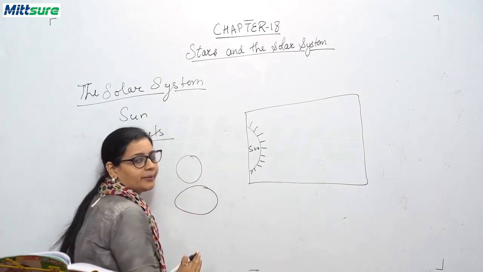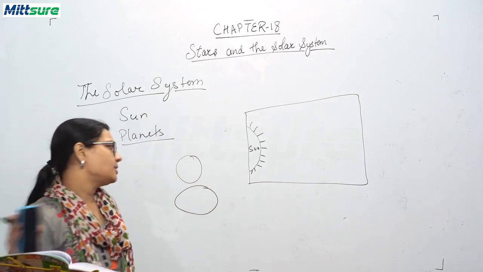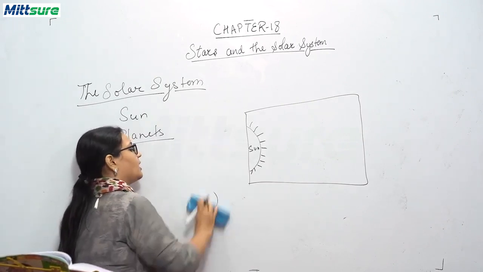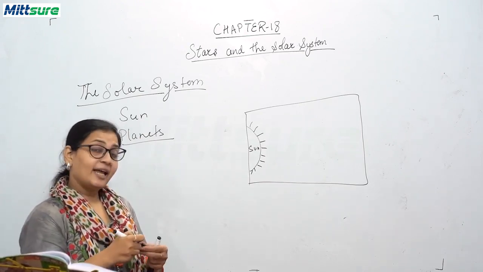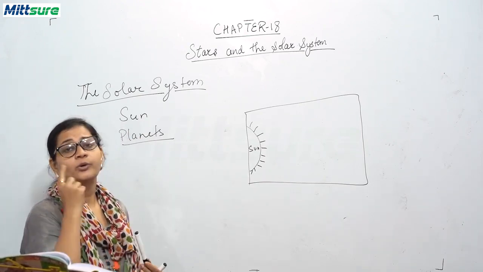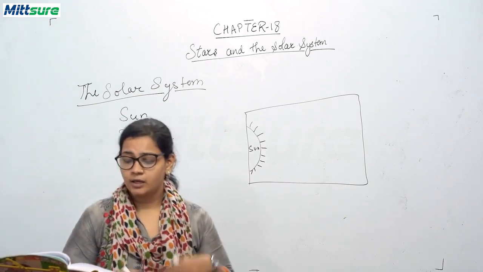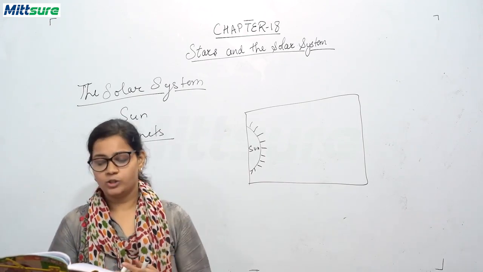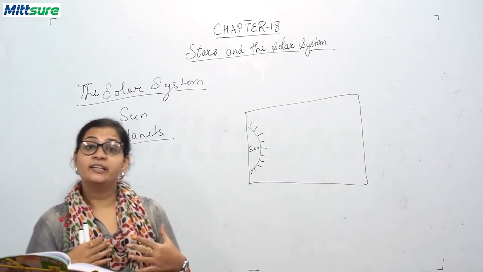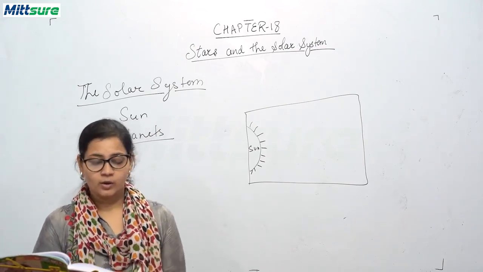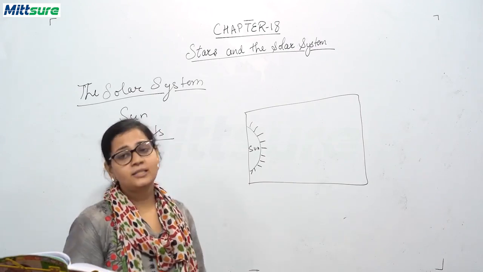So in an elliptical orbit, all these planets are revolving around our sun, and at the same time they are also rotating on their own axis. They look like stars but they do not have any light of their own. Now we will be discussing these 8 planets in detail.